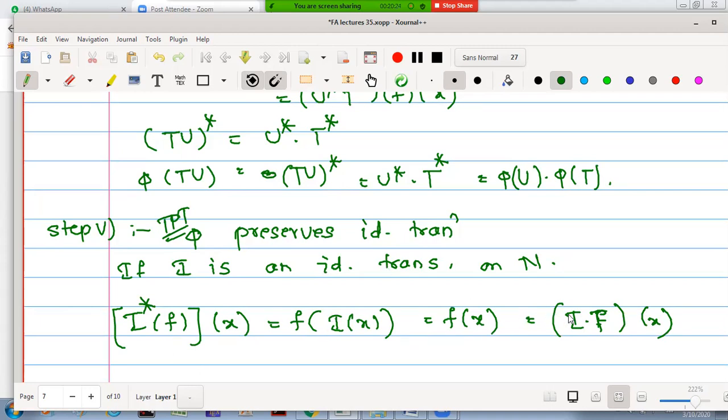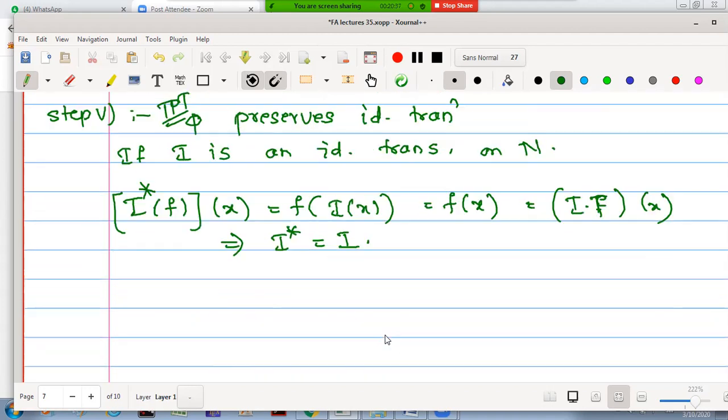Now let us equate the operators since X is arbitrary. Therefore, as X and F both are arbitrary, we will get I star is equal to I. Hence, phi of I is equal to I star is equal to I. Thus, phi preserves identity transformation, right? Because there is no change on I as a conjugate operator.